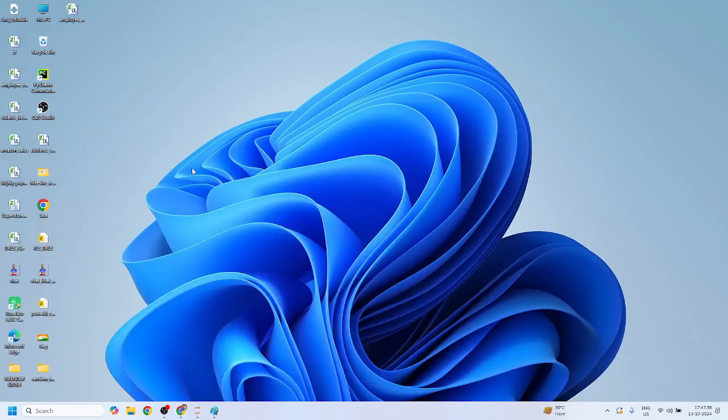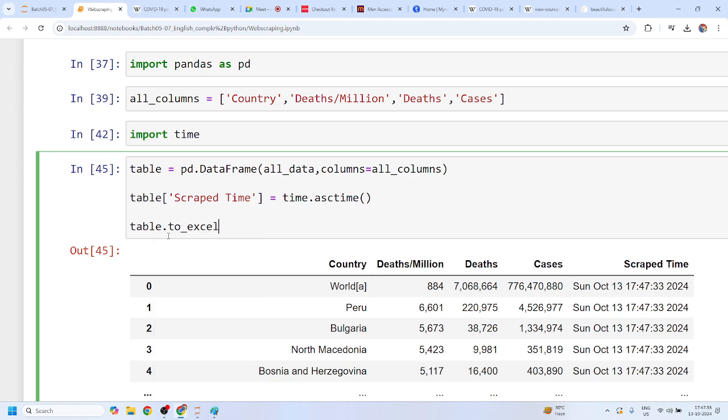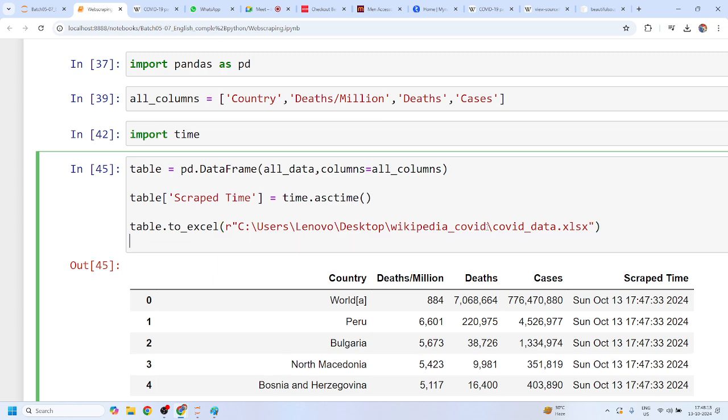Now your task is to save this data. So let me create a folder, Wikipedia COVID. I'll copy the path and I'll store this data. So I'll say to_excel and I'll give the path value, and inside this folder I'll give the file name, right? The file name is covid underscore data dot xlsx. I know that the extension is xlsx, right?